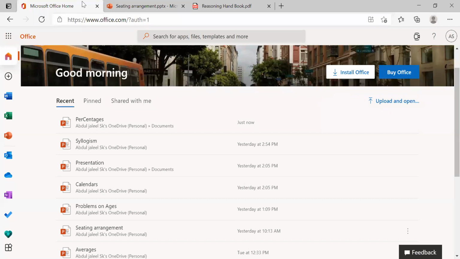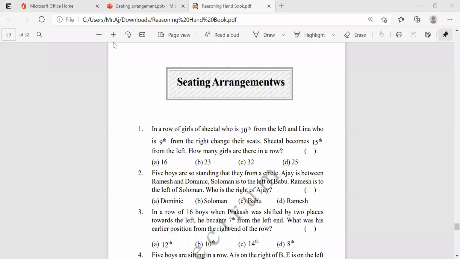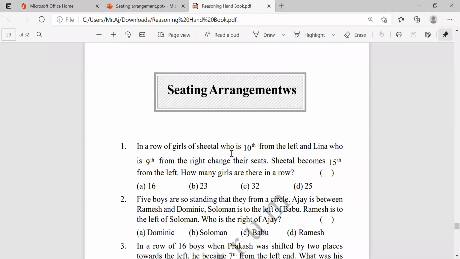So, you can see it, right? Are you able to see this? No. I think yesterday we discussed this problem. I think so. Is it clear?